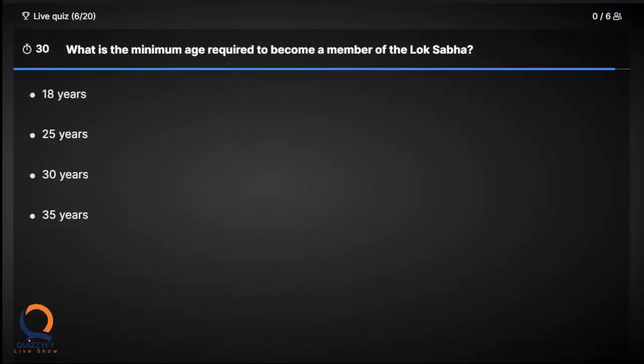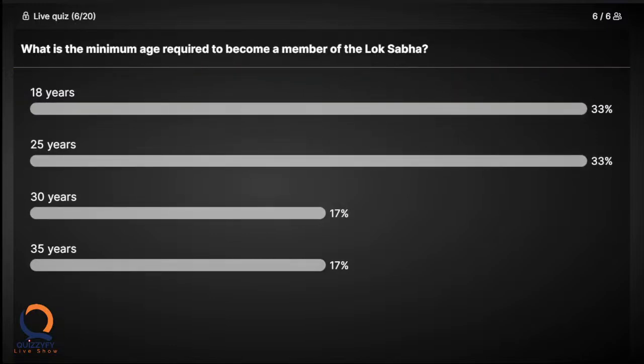What is the minimum age required to become a member of Lok Sabha? Today, since it is a holiday, a lot of political related questions will be there. Okay, let's see the correct answer. The correct answer is 25 years. Let's move on to the seventh question.